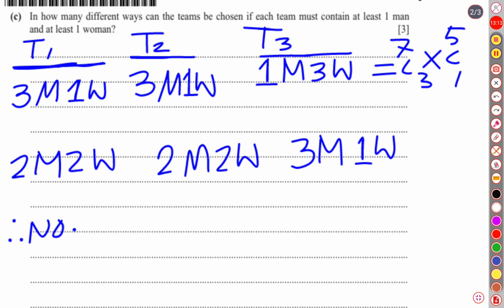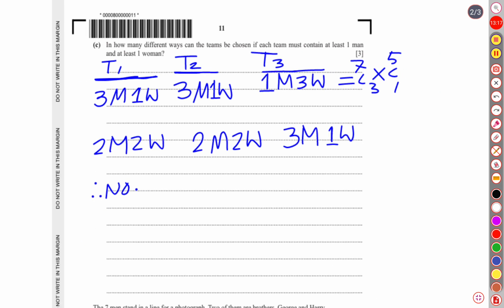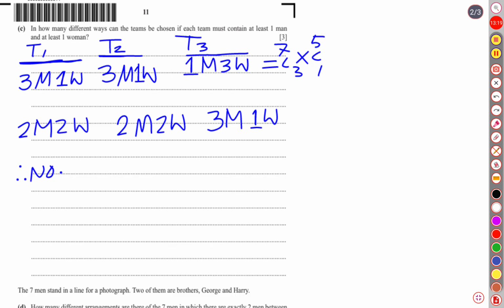So that was for the first team in the first possibility. For the second team, as we are forming all of the teams simultaneously, it is multiplication. For the second team, three men out of seven, so seven choose three, and sorry, it's not seven because three men have already been taken.